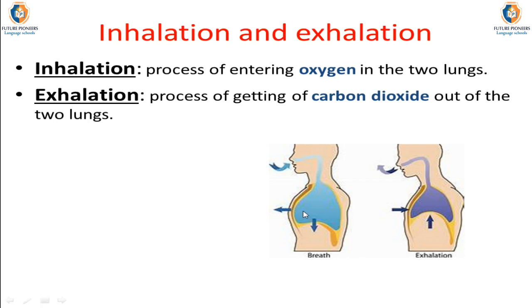and allow a large amount of oxygen to enter into the two lungs. While during exhalation, the diaphragm muscle relaxes and the ribs get downward, so the chest cavity gets more narrow and carbon dioxide gets outside the two lungs.